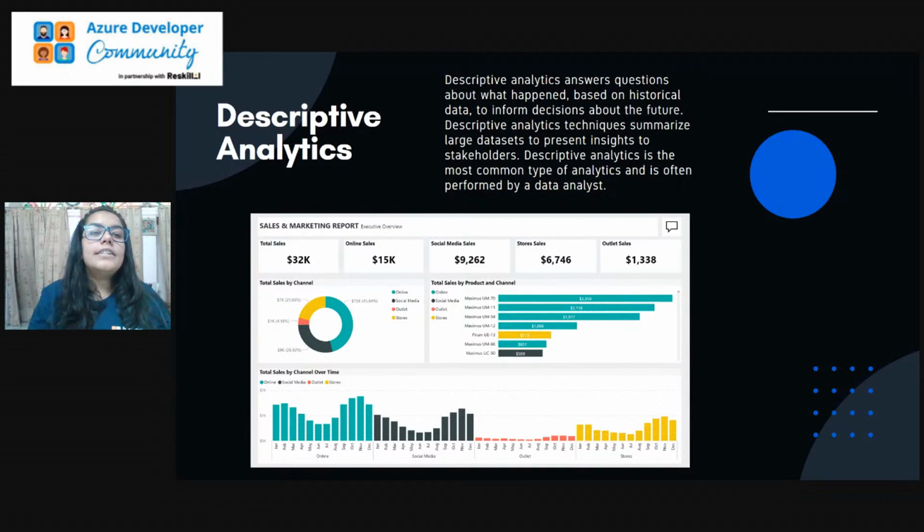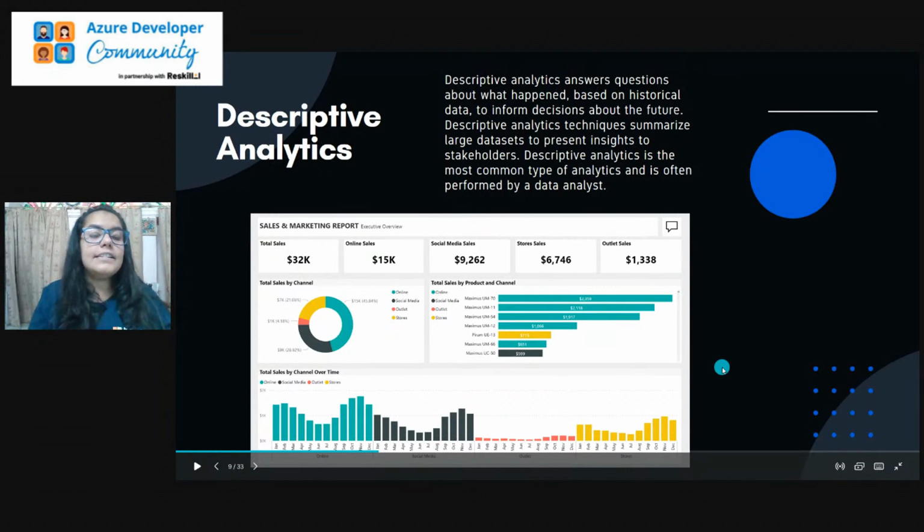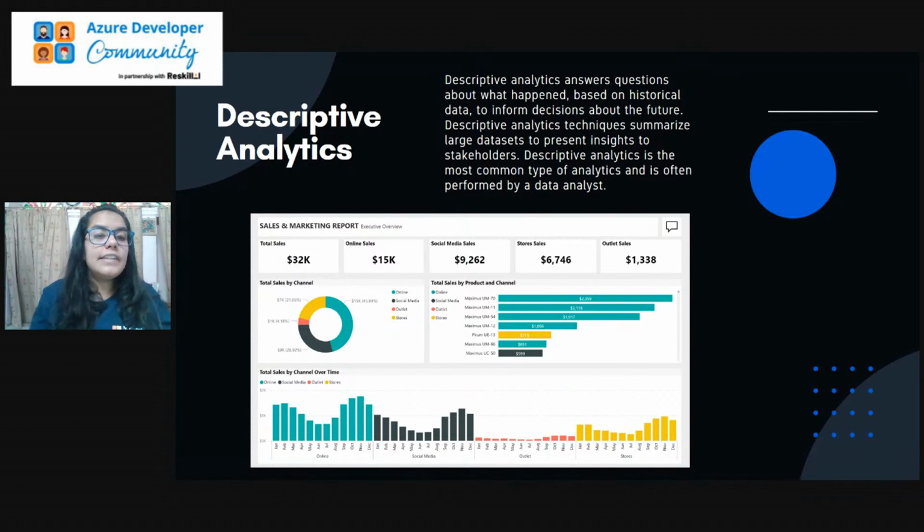Firstly, we have descriptive analytics. Descriptive analytics is the branch of data analytics that answers the question of what happened, based on the historical trend. For example, as you can see in this graph, we have different data and different bars over it. It answers the question of why our trend went down or went up. That answer is provided by descriptive analytics.